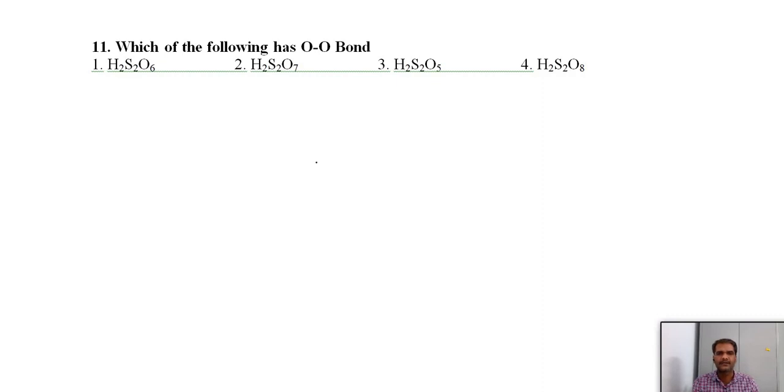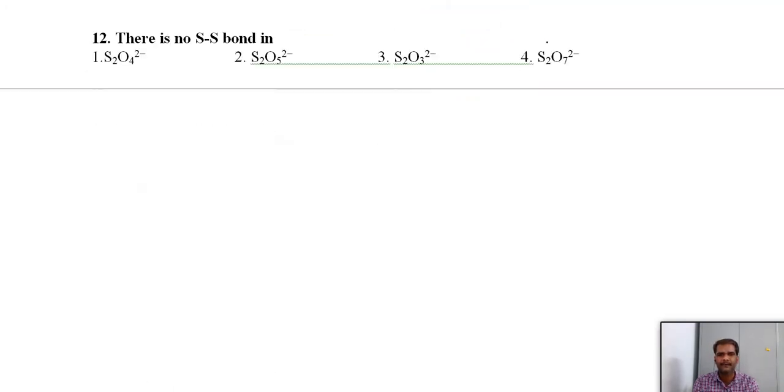Which of the following has an oxygen-oxygen bond, meaning a peroxide linkage? In oxy acids, only two compounds have the peroxide linkage: peroxymonosulfuric acid and peroxydisulfuric acid. Peroxymonosulfuric acid is H2SO5, that is Caro's acid, and the next one is Marshall's acid, H2S2O8. These two only have the oxygen-oxygen peroxide bond. So for all oxy acids you should remember their structures. Very important structures of oxy acids. So we can see one more question related to the oxy acids of sulfur.